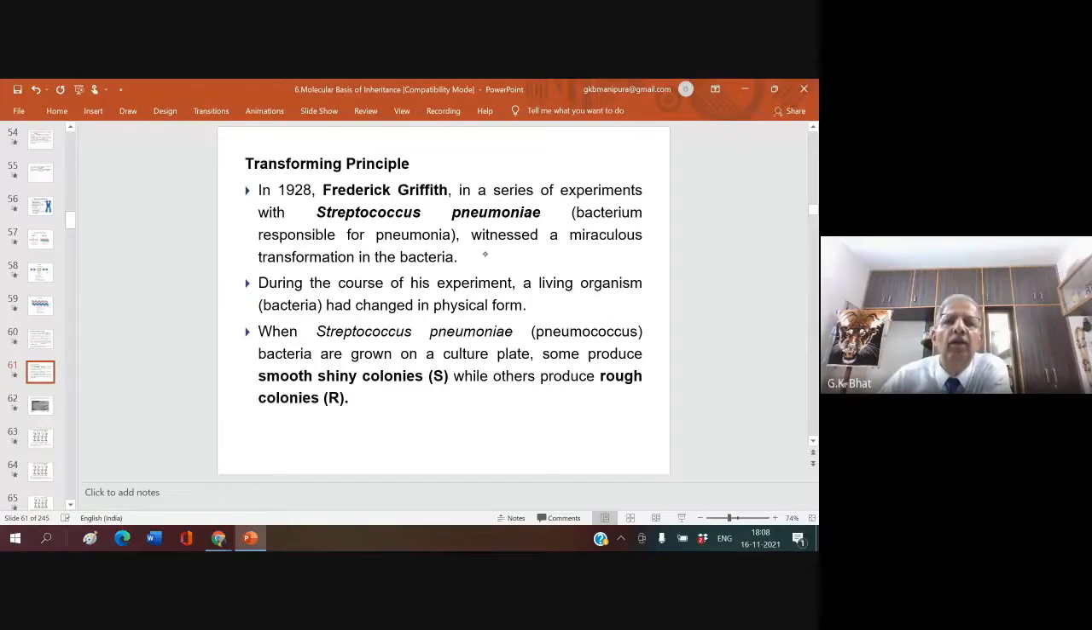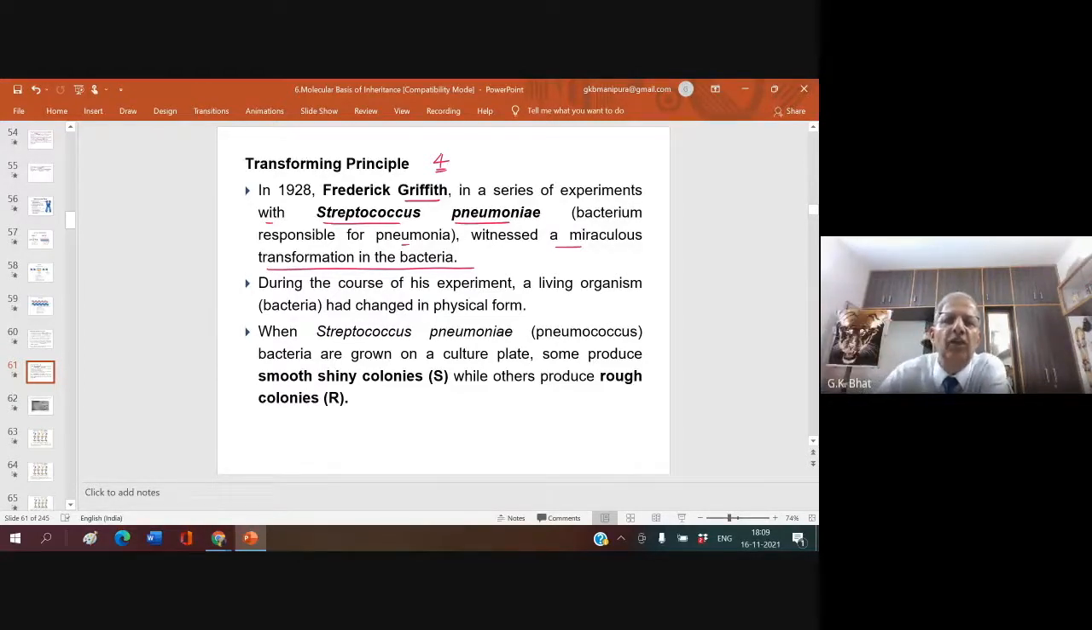In 1928, Frederick Griffith, in a series of experiments with Streptococcus pneumoniae, a bacteria responsible for pneumonia, witnessed a miraculous transformation in the bacteria. This transforming principle will be asked as a 4 or 5 marks question in the board exam: explain Griffith's experiment with regard to the transforming principle, or explain Griffith's experiment on Streptococcus pneumoniae.